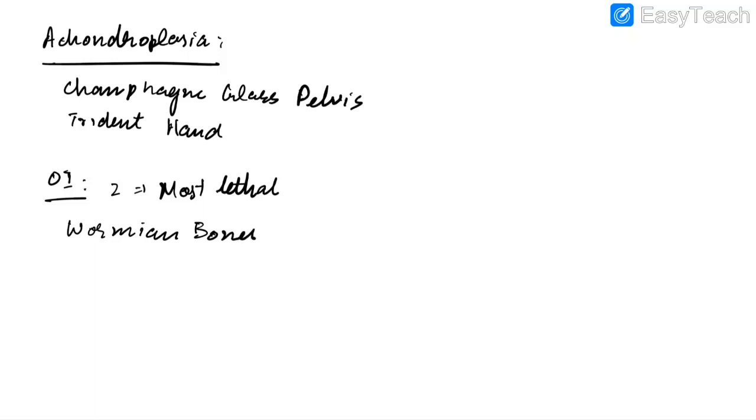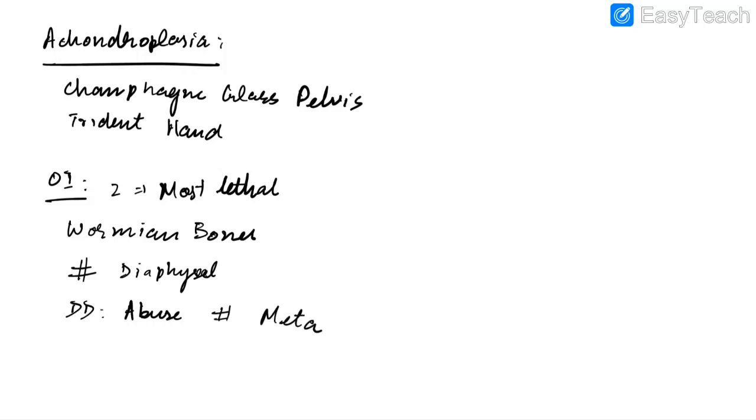In osteogenesis imperfecta, we will have multiple diaphyseal fractures. An important differential diagnosis of osteogenesis imperfecta is child abuse or battered baby syndrome. Remember, in case of osteogenesis imperfecta, it will be multiple diaphyseal fractures, whereas in case of child abuse or battered baby syndrome, we will have multiple metaphyseal fractures.